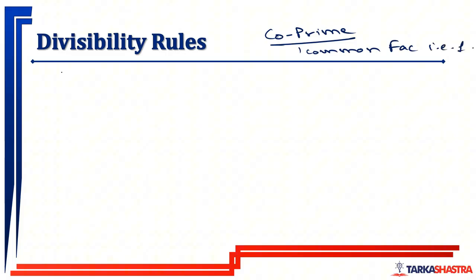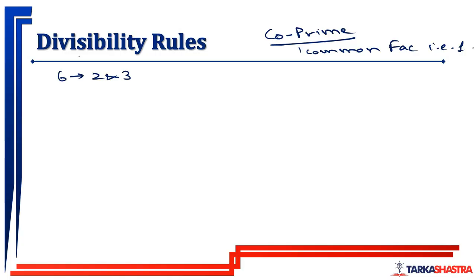Okay. Now, what is the divisibility rule of 6? If the number is divisible by 2 and 3 both, then the number will be divisible by 6. What I'm saying, if the number is divisible by 2 and also by 3, then the number will be divisible by 6. We know the divisibility rule of 2: last digit should be divisible by 2. We also know the divisibility rule of 3, that sum of the digits should be divisible by 3.